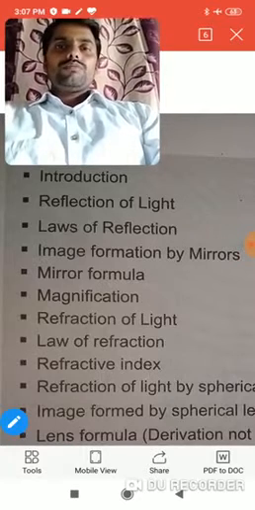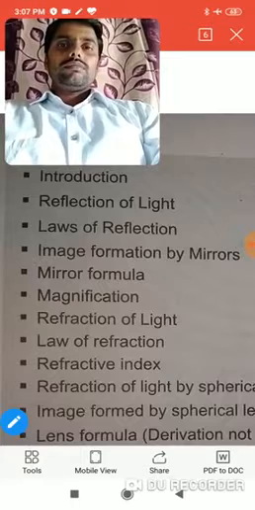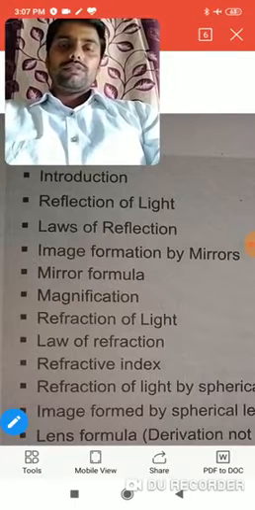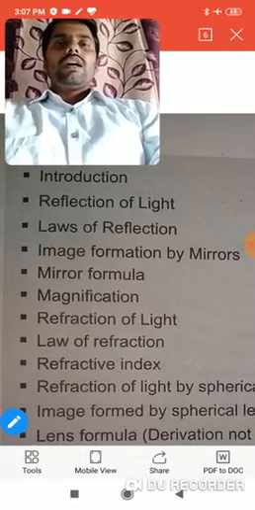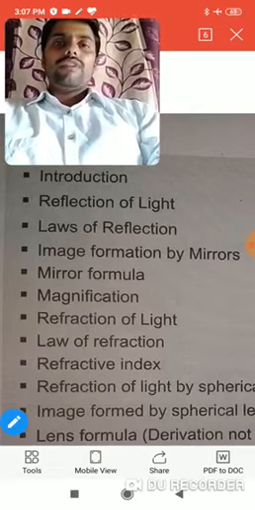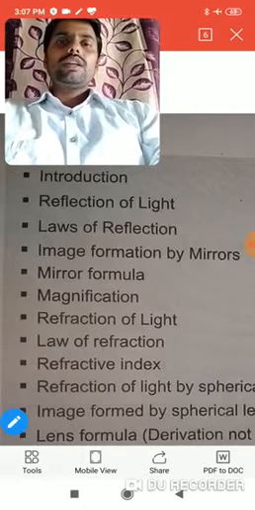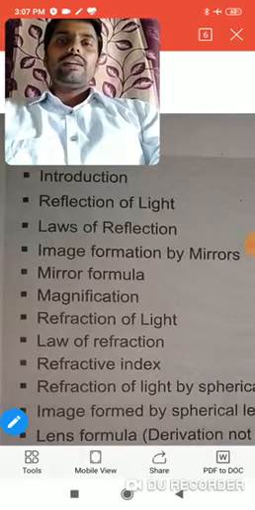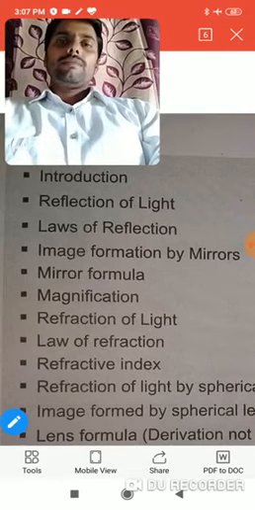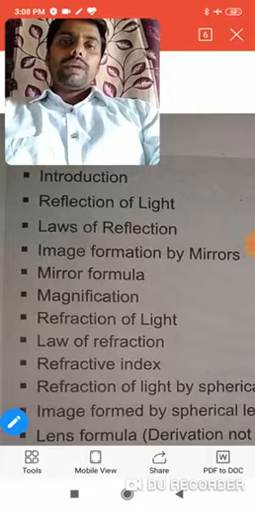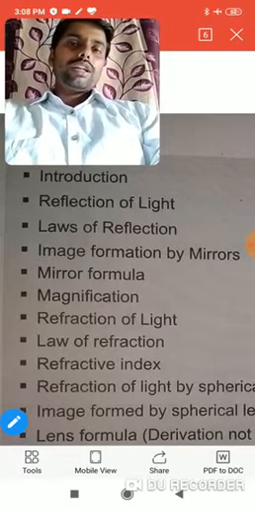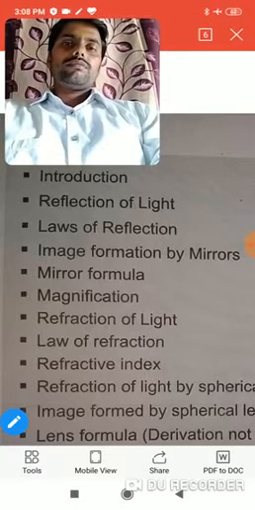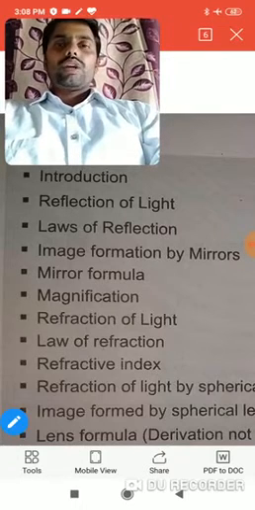Today I am going to discuss the first chapter of physics, the first unit of physics of class 10th, that is light, in which the first chapter is reflection and refraction of light. What is reflection and refraction of light? So take your pen and copy, so that the important concepts that you have to revise, you can note down.